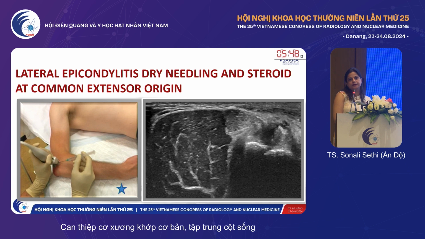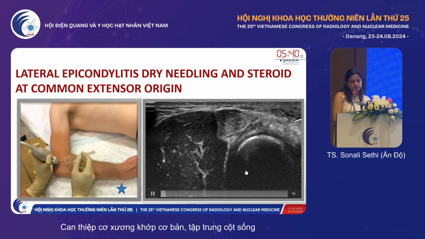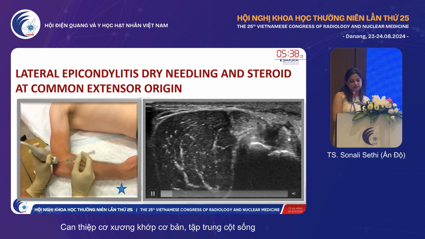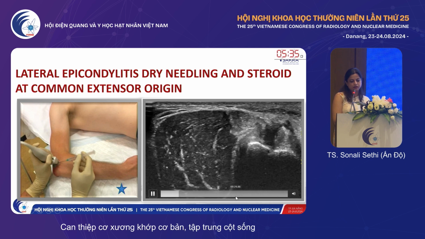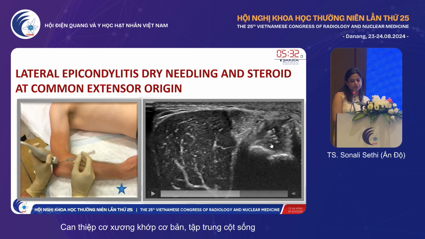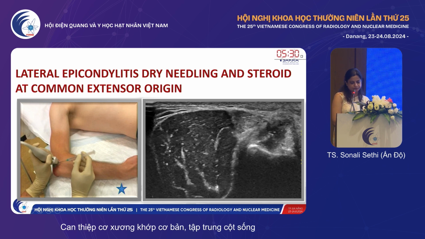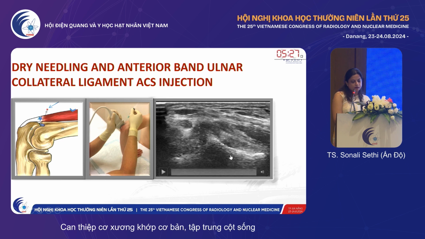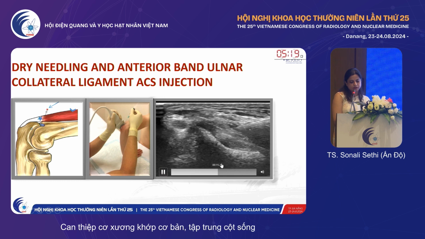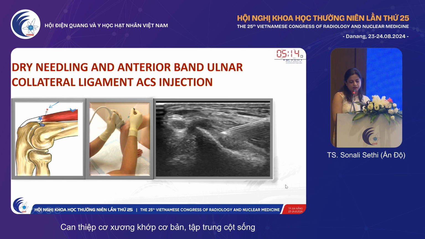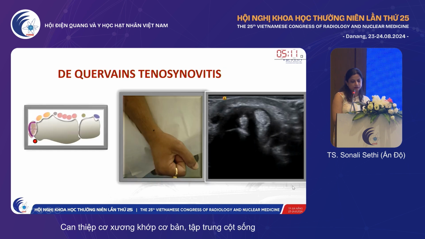As I told you, dry needling combined with ACS gives very good results. Either it can be a surface steroid injection or an ACS. Here, this is the extensor carpi radialis brevis tendon with some calcification. Dry needling and a surface steroid injection have been performed for him. This is an injection, again in the elbow: the anterior band of the ulnar collateral ligament has been dry needled, and then ACS is injected to promote healing.